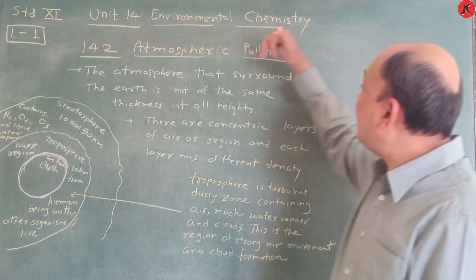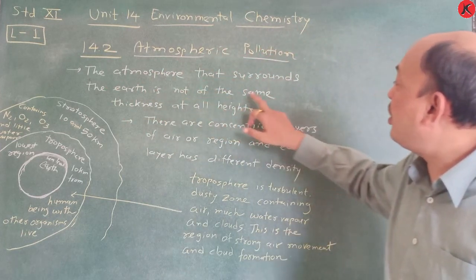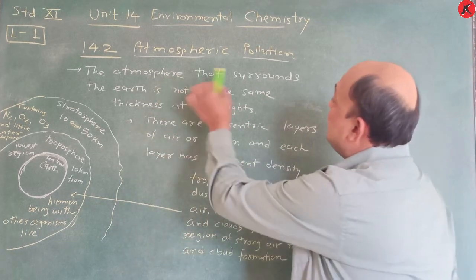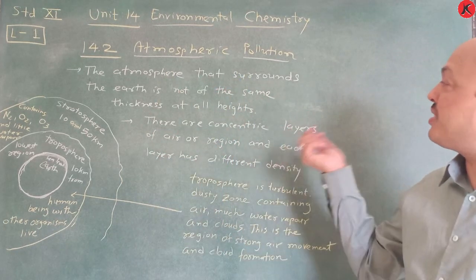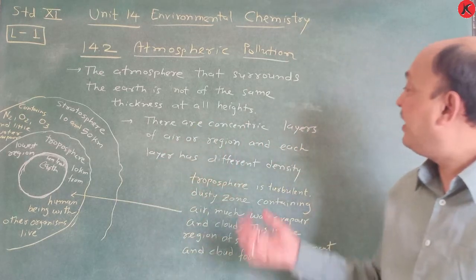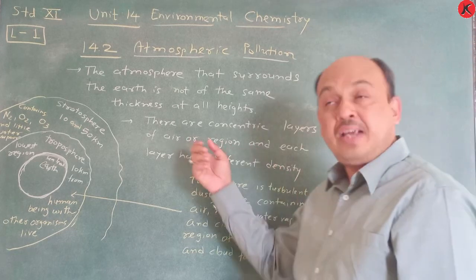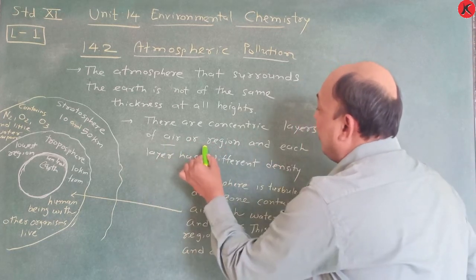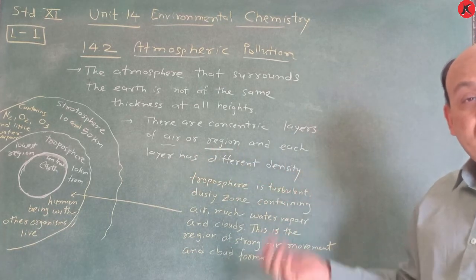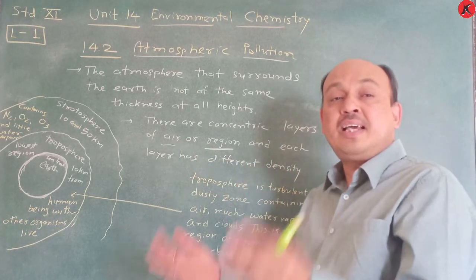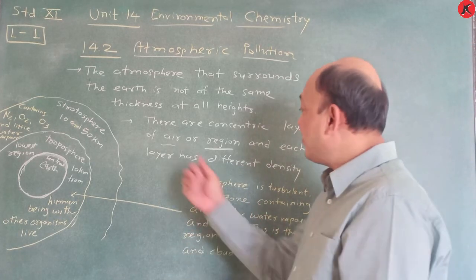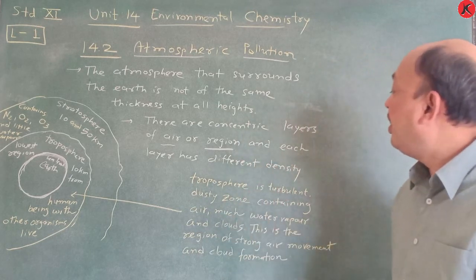The atmosphere that surrounds the earth is not of the same thickness at all heights. Remember this one. There are concentric layers of air or regions, and each layer has different density. Each layer has different density because there are different types of composition, or different types of gases present, and that's why the density is different.